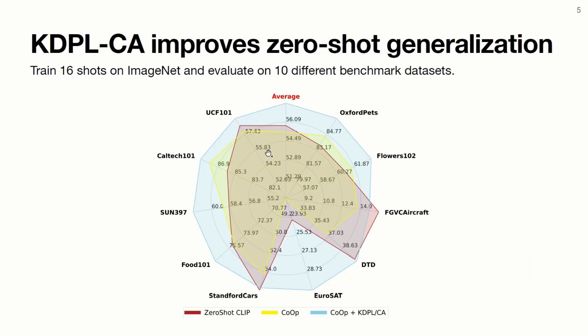Again, in this cross-dataset generalization task, we see that class-agnostic KDPL, even without any knowledge of the training class names, significantly improves the zero-shot generalization to all target datasets when compared to the base supervised approach.